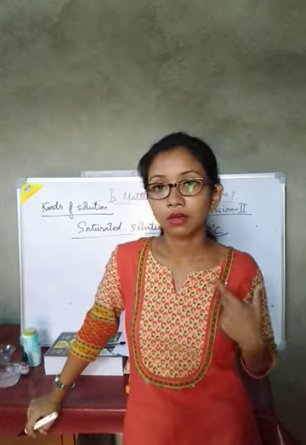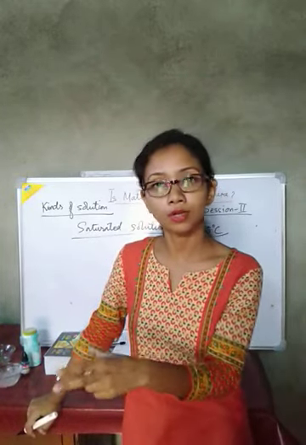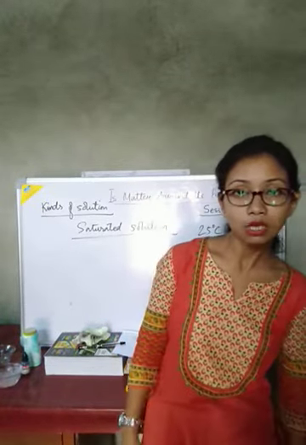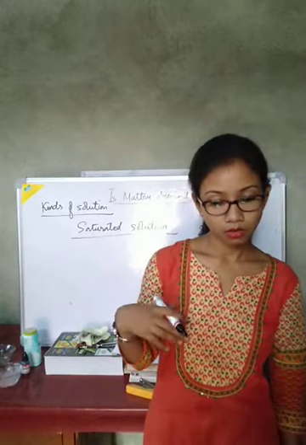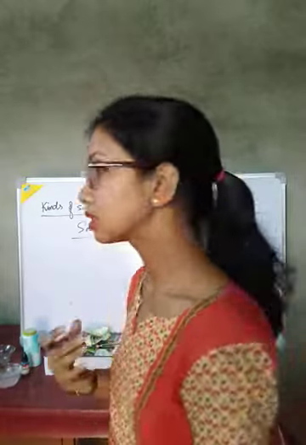Whenever the sugar stops dissolving in the water, that type of solution is known as a saturated solution. It cannot take more solute in the solution. What is a saturated solution?